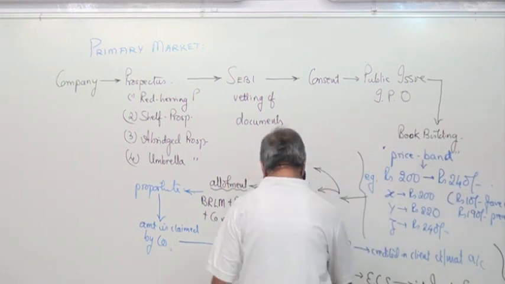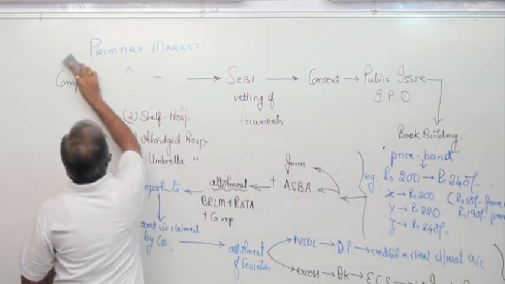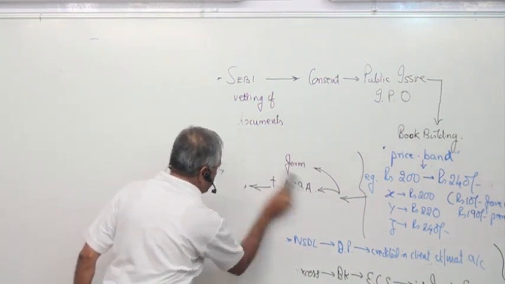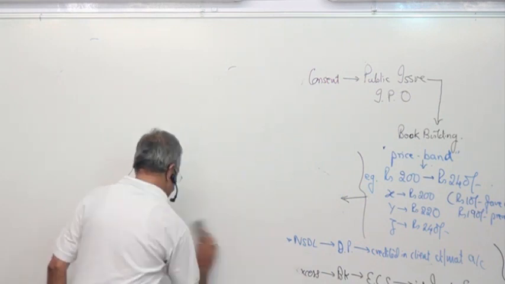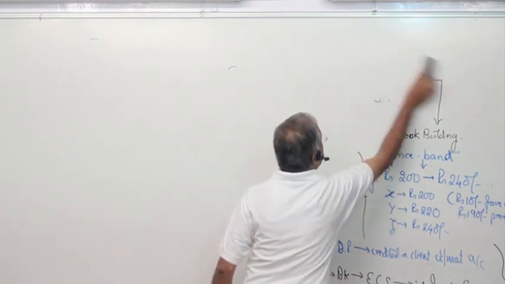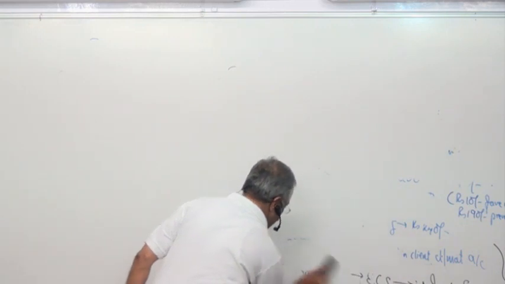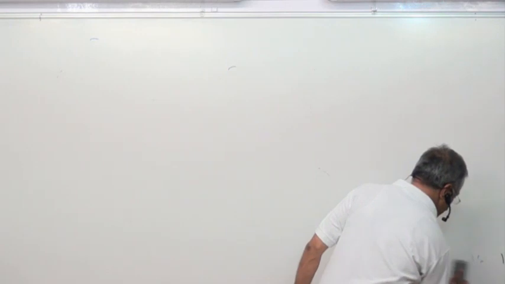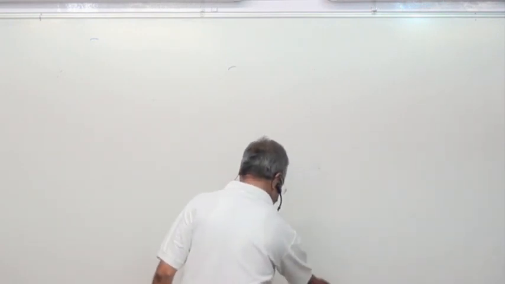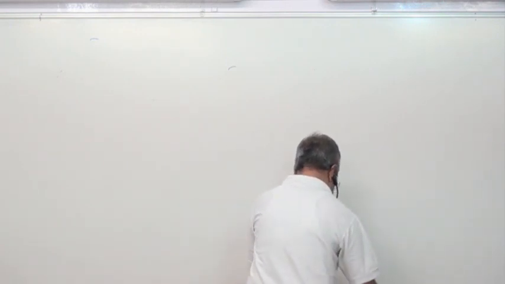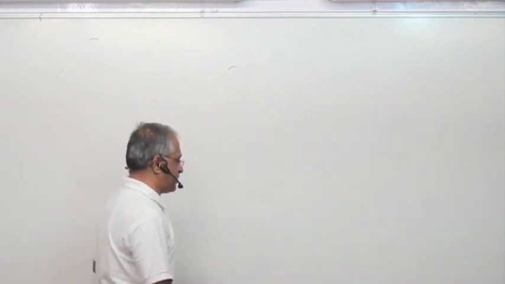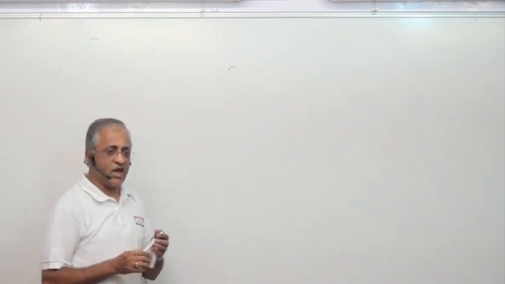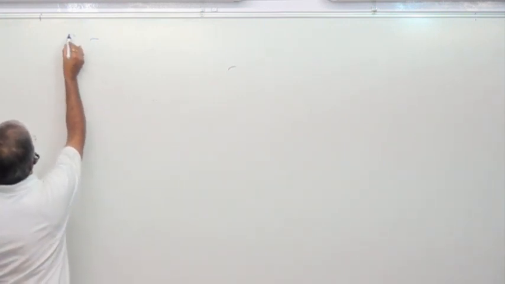Now we'll check what is there in the secondary market. What is a secondary market, and how does it work?